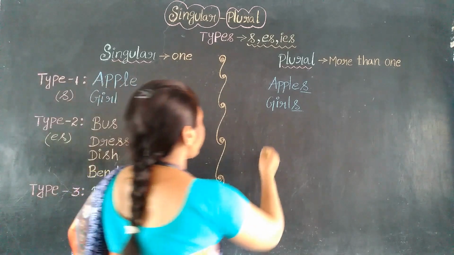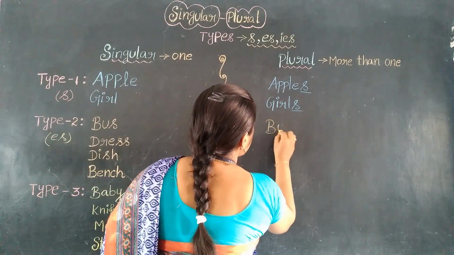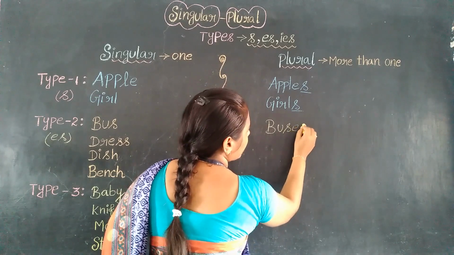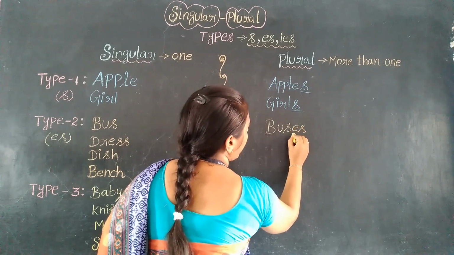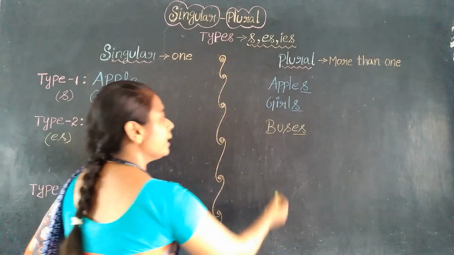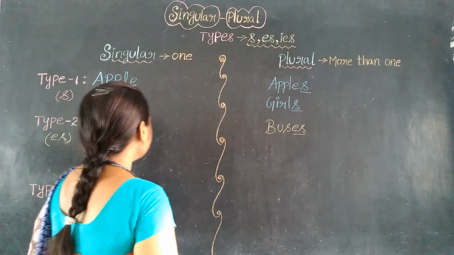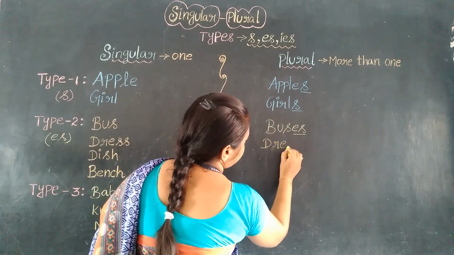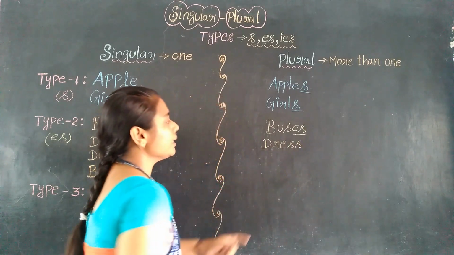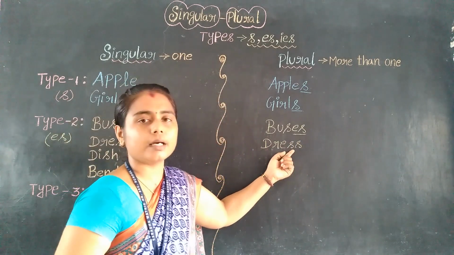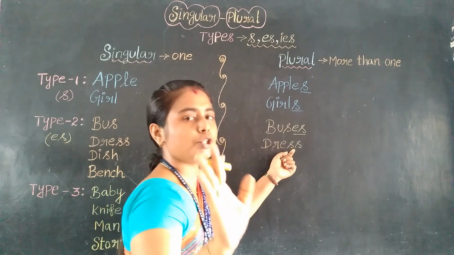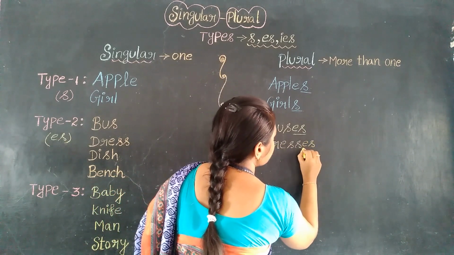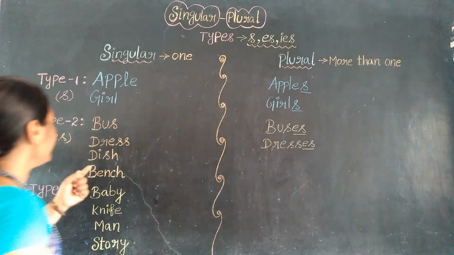Let us convert into plural form. Bus: what should we do here? Just add es to the word. Next word is dress. Look at this word, double s is here. Whatever it is, we should add just es to the word. So, dresses. Next, dish.